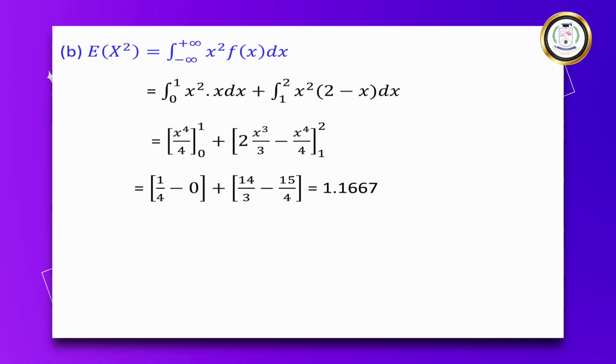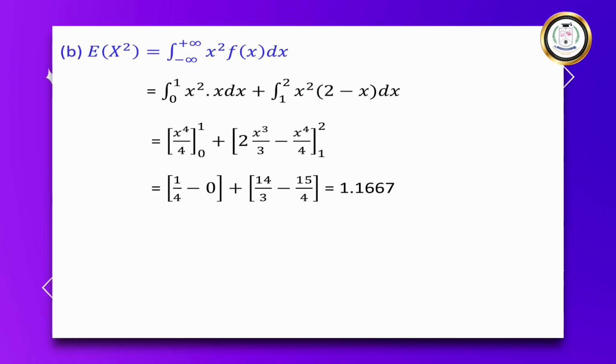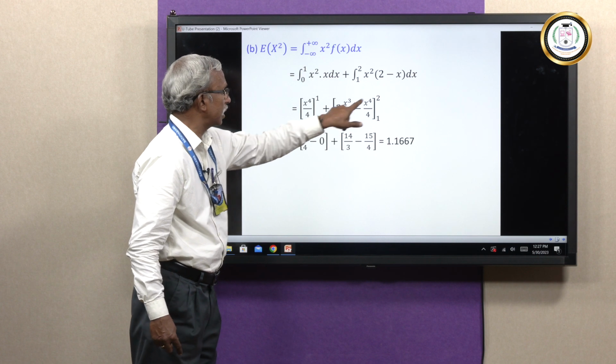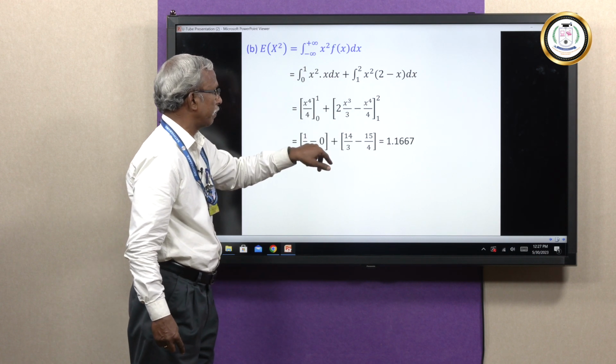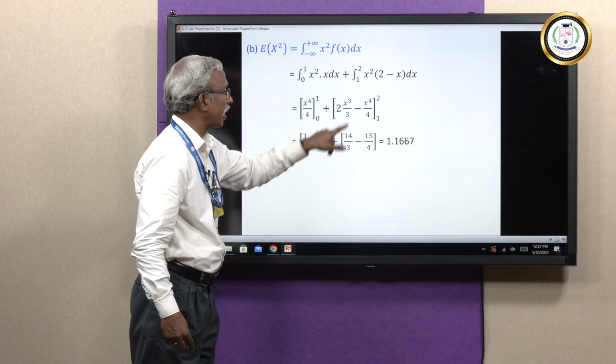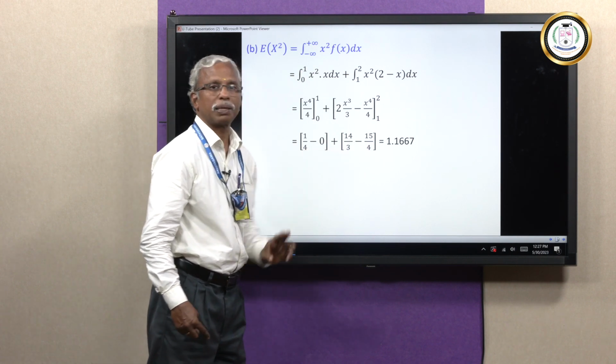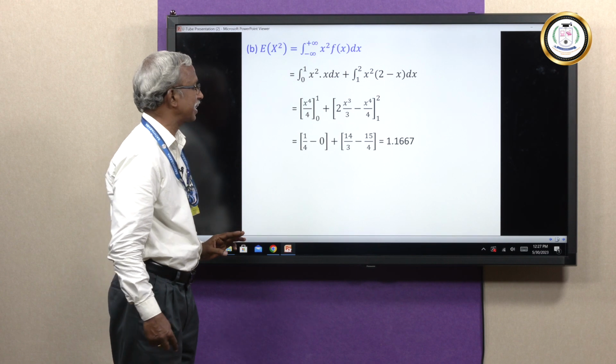Let me go for the upper and lower limits. Simple, 1 by 4 minus 0, and this one you can simplify. See, here it is 2 cube, 8, 8 by 3, okay. So you can substitute the upper and lower limits, simplify this and get the answer as approximately 1.1667.